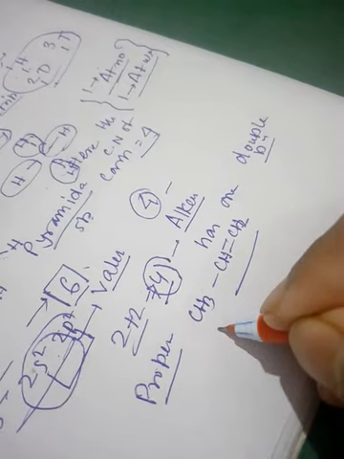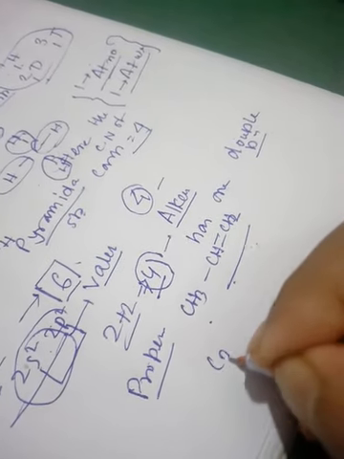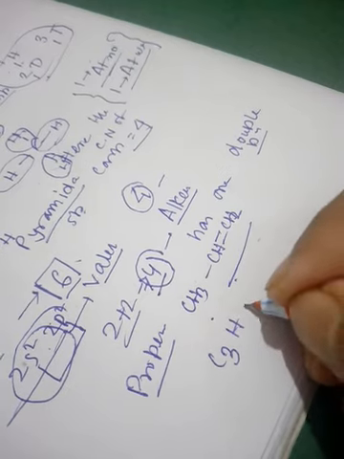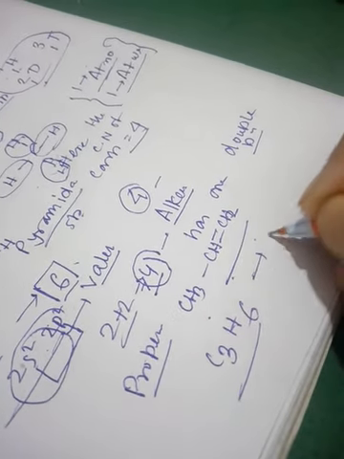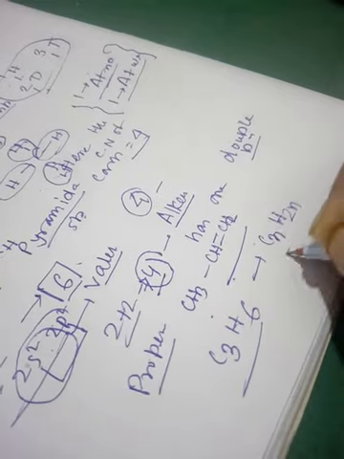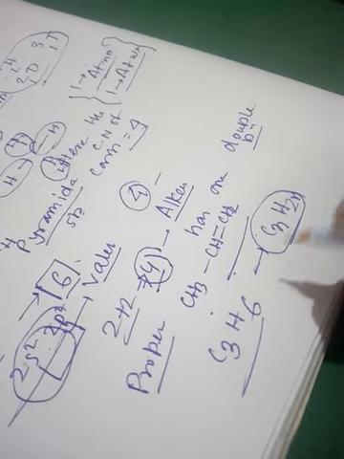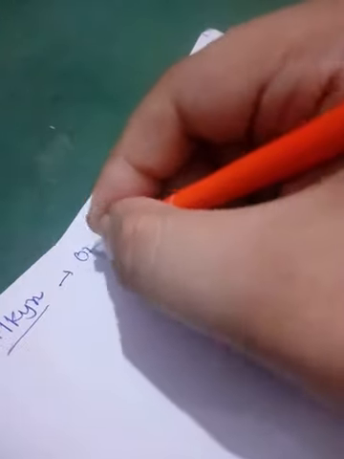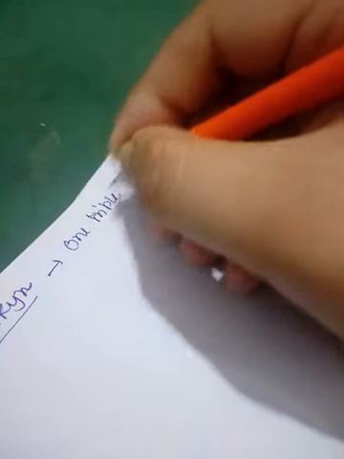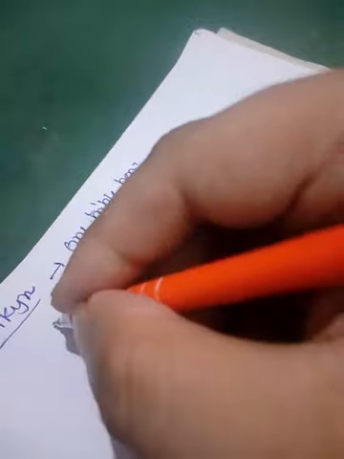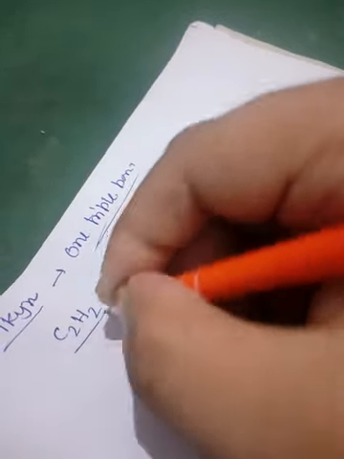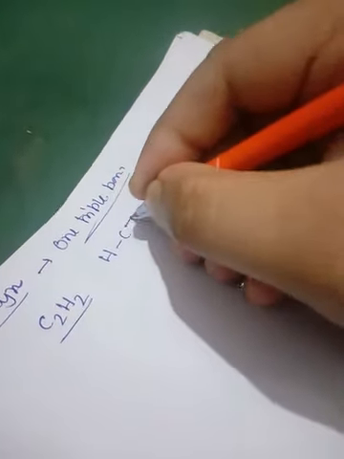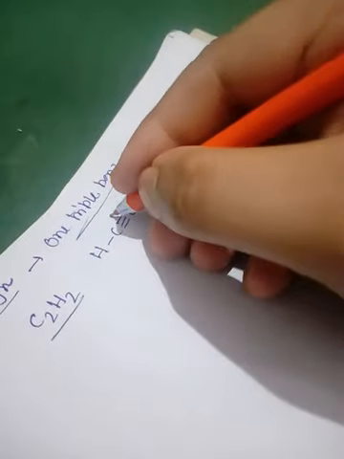Propene means 3 carbons, C3H6, like the formula CnH2n. Now if we talk about alkyne, I have already told that it has 1 triple bond, like acetylene, C2H2. It has HC triple bond CH. So here is the triple bond.